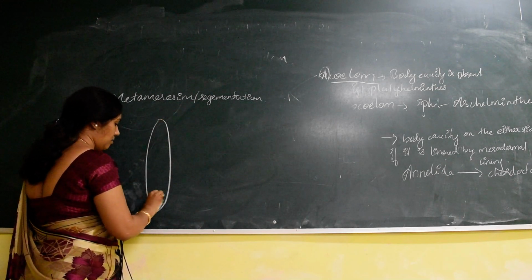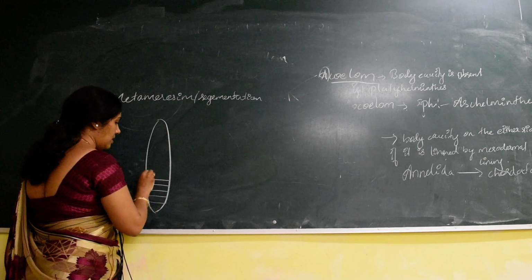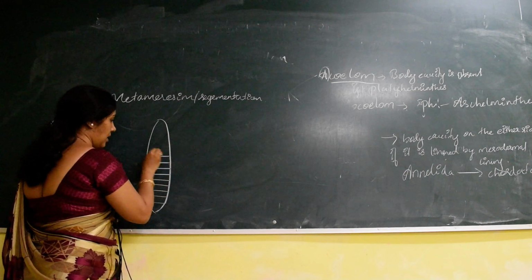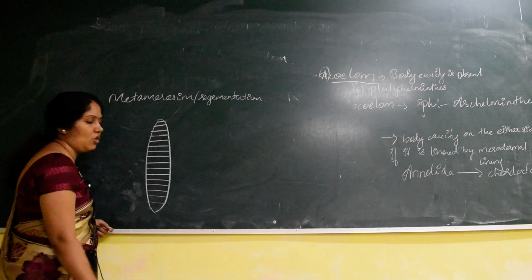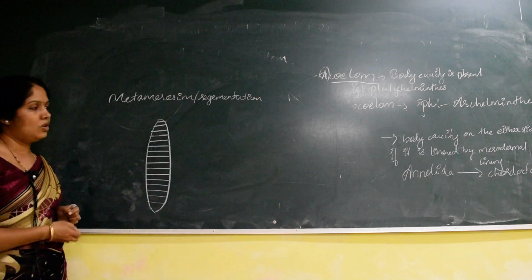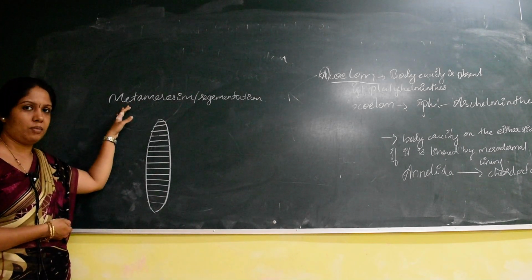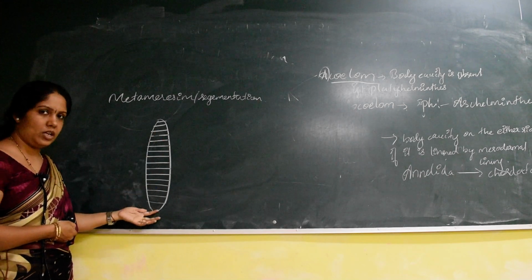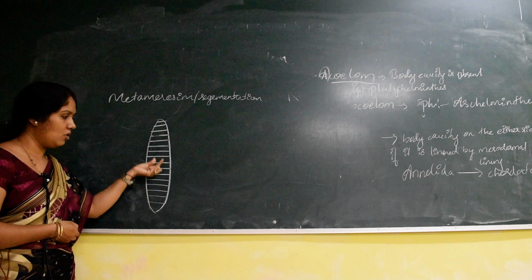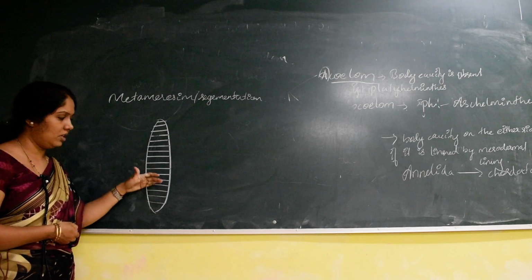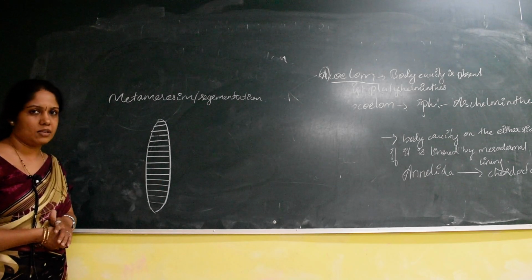Let us consider one organism's body. If this organism's body is divided into several segments, then this phenomenon is called metamerism. So metamerism is a phenomenon where the organism's body as well as some of its organs are divided into a number of compartments, or segments.